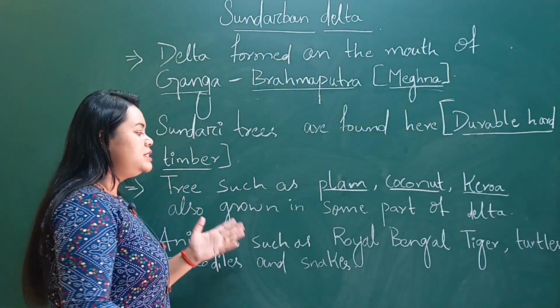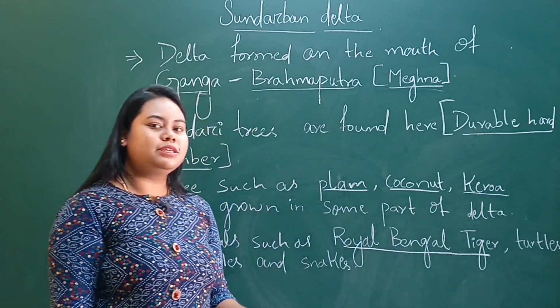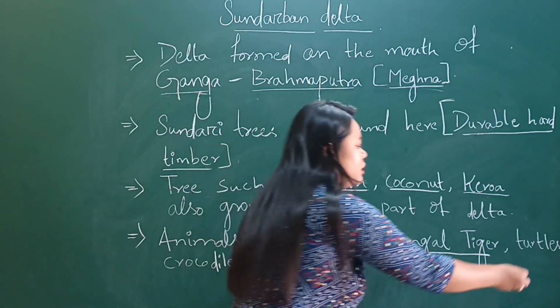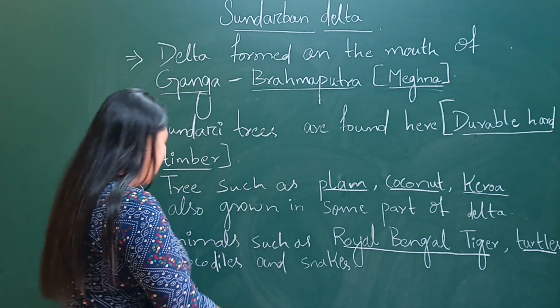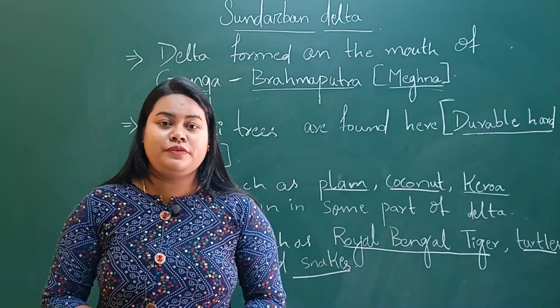Now animals such as the Royal Bengal tiger, turtles, crocodiles and snakes.